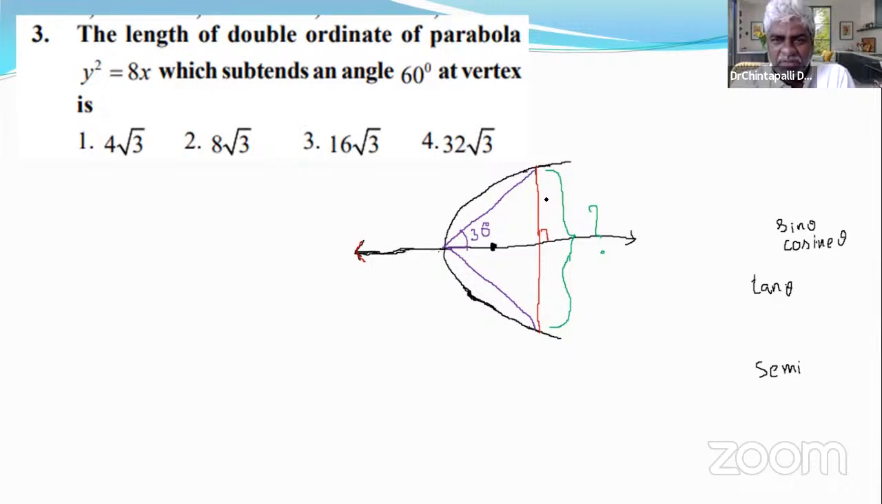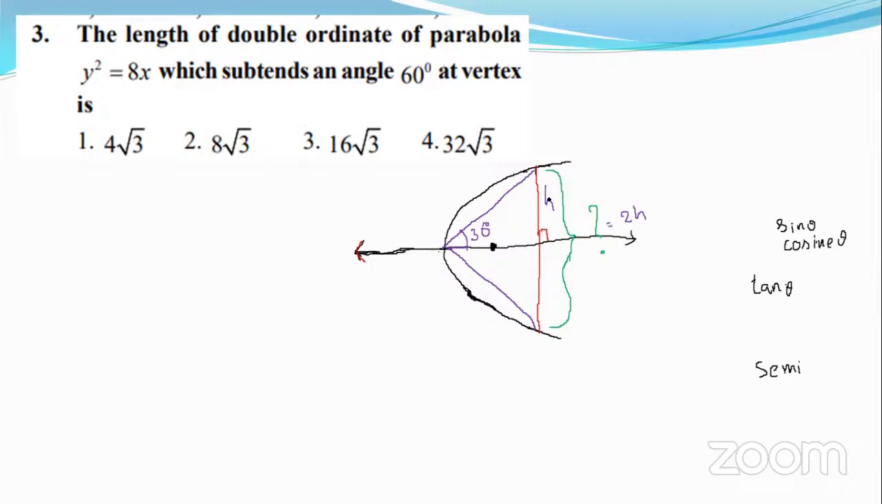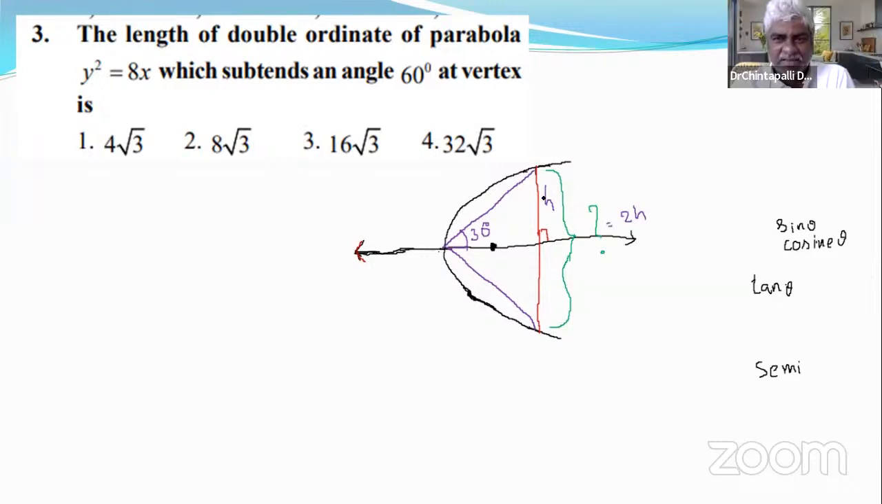Now, for example, if you take this part as height h, then what is the length of the double ordinate? 2h. If we take this part as h, the length of the double ordinate will be 2h. This is height h. Now, the equation of this parabola is y square is equal to 8x. That means every point on the parabola must satisfy the equation y square is equal to 8x.